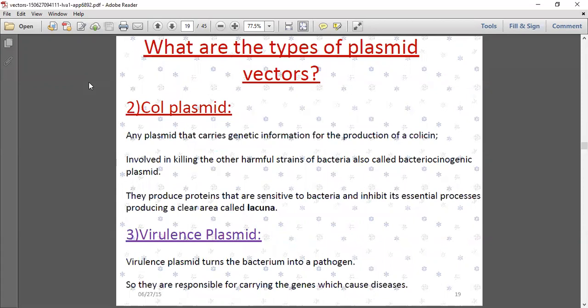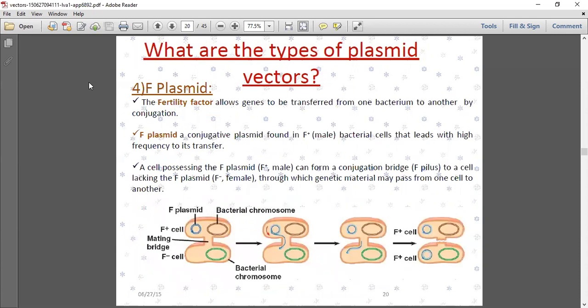Then the second one is the Col plasmid, any plasmid that carries gene information for the production of colicin, which is involved in killing other harmful strains of bacteria, also called bacteriocinogenic plasmid. They produce proteins that are toxic to bacteria and inhibit their essential processes. So this is called the Col plasmid. Then the virulence plasmid. Virulence plasmid turns the bacterium into a pathogen. So they are responsible for carrying the genes which cause diseases.